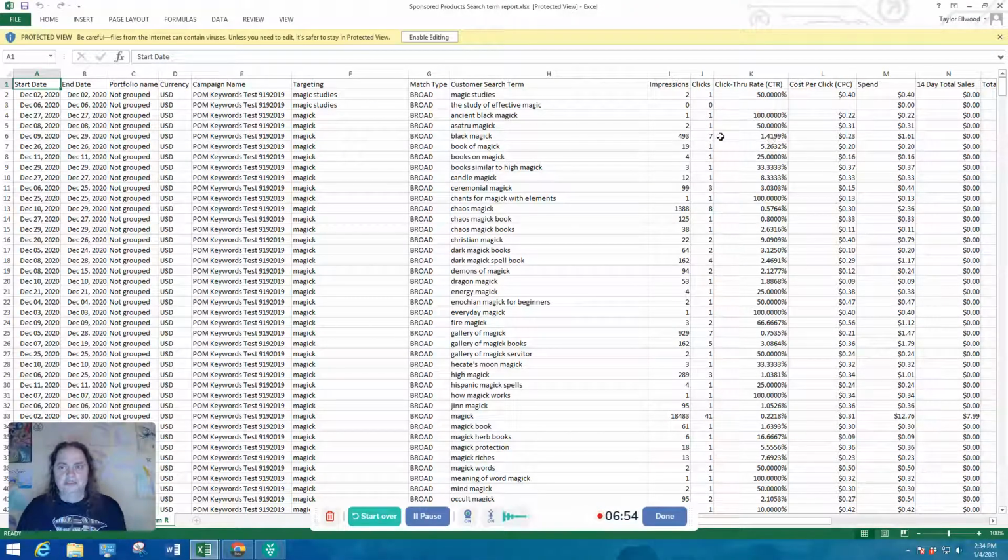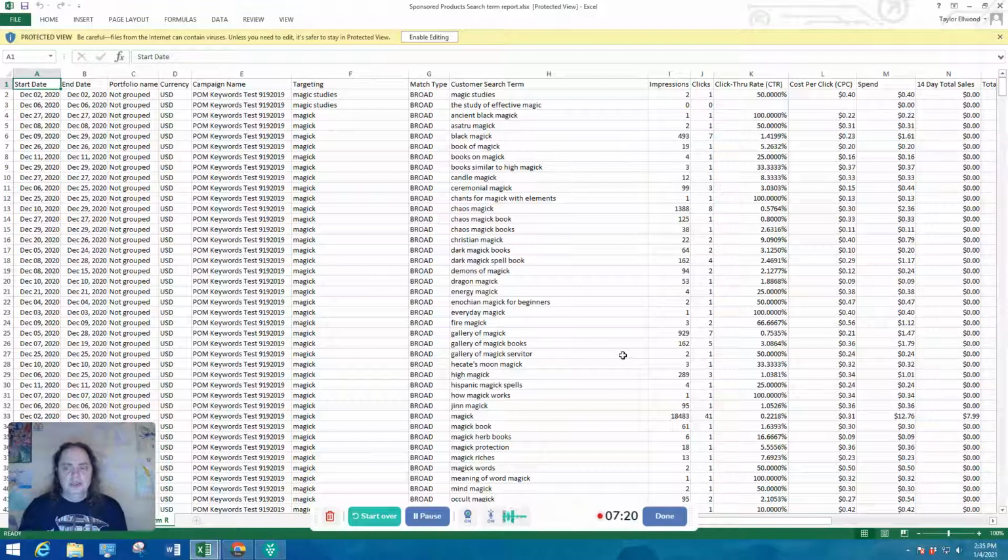I'm not saying I wouldn't necessarily use it. I might give it a try just to see what happens. But it gives you a good idea of where you're going to start seeing some usage, some clicks, things along those lines that might be useful in terms of actually getting a decent